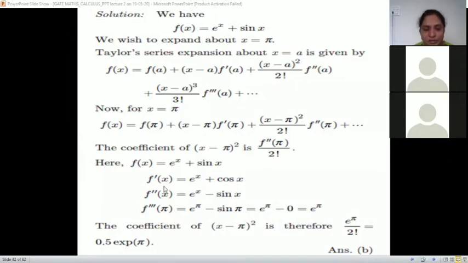So f of x, f dash x, f double dash x we are finding. F double dash at pi is e raised to pi minus sin pi. Sin pi is 0, so it is e raised to pi. So it is e raised to pi upon 2 factorial, that is 2. 1 by 2 is 0.5. So 0.5 into e raised to pi. This is the correct answer. Good.